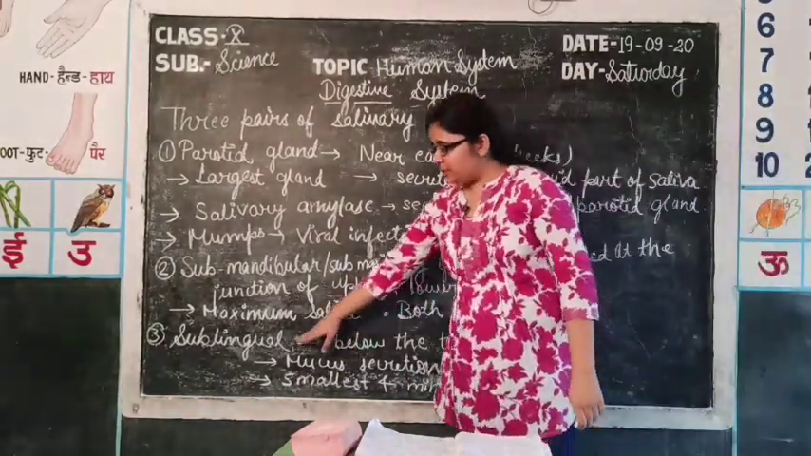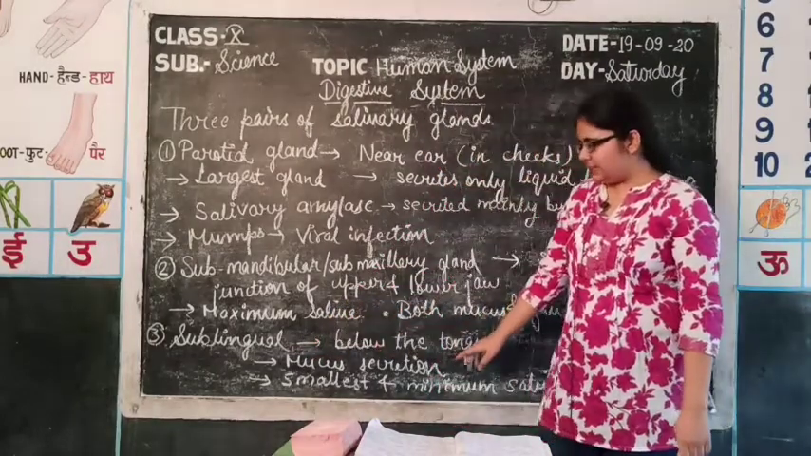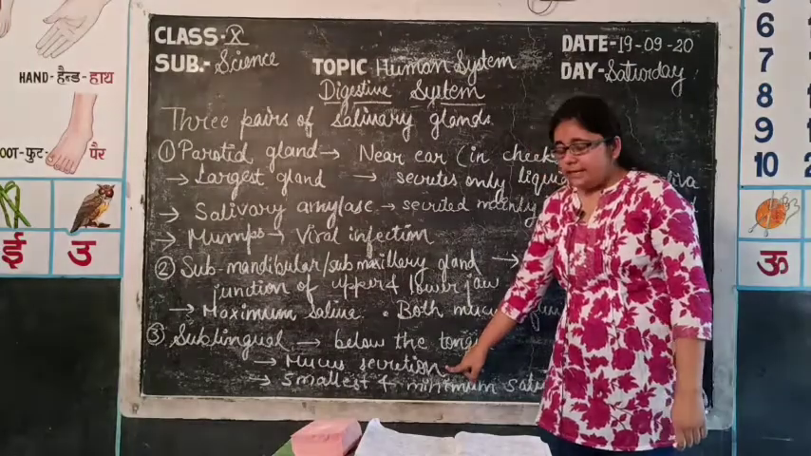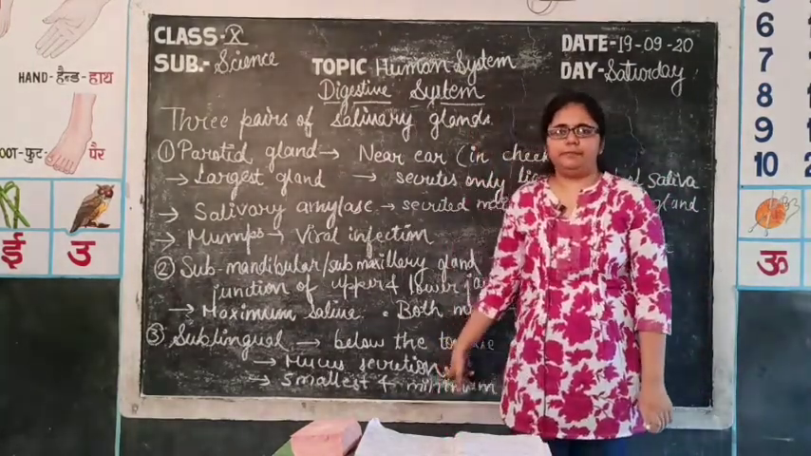Third one, which is the smallest gland, that is sublingual gland, located below the tongue and secretes only the mucus part. It is the smallest gland as well as secretes the minimum amount of saliva.